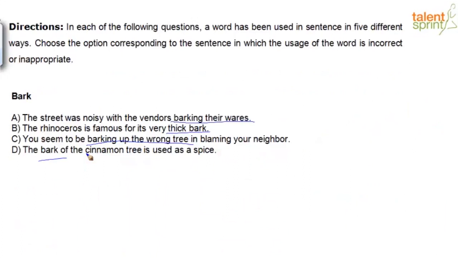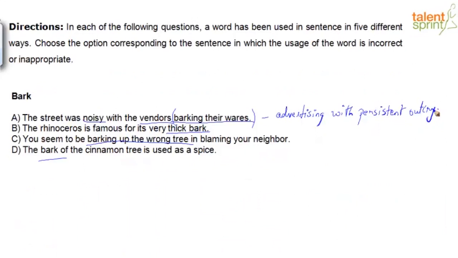Option A, the street was noisy with the vendors barking their wares. What does this mean? Barking their wares. Are you familiar with this? If somebody is barking their wares, it means they are advertising with a persistent outcry. They're shouting at the top of their voice. They want to make sure that their product is heard and people understand what they are selling, right? A couple of clues for you are noisy, vendors. So they're advertising their products, shouting at the top of their voice with persistent outcry. In this context, the expression is correct, the meaning is correct, shouting, yes.